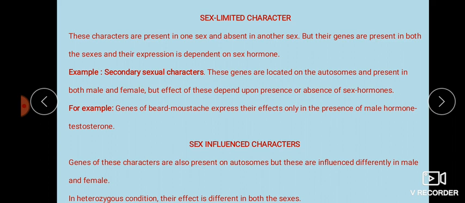Then sex influenced character. What are sex influenced characters? Genes of these characters are also present on the autosomes, but they are influenced differently in male and female. In the heterozygous condition their effect is different in both sexes. So actually the genes of these particular characters are present in the autosomes, but they are influenced differently. In male it is influenced in some manner, in female it is influenced in another manner.